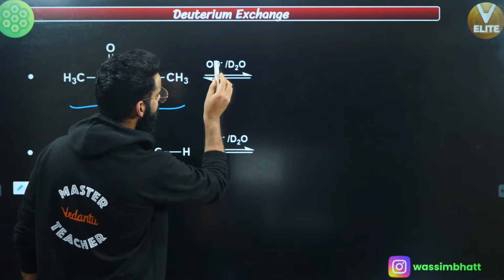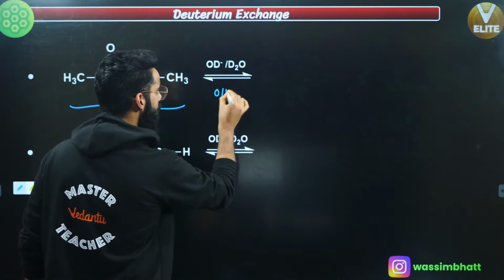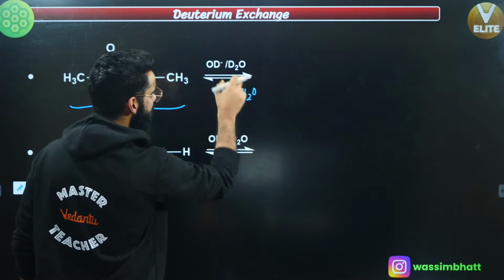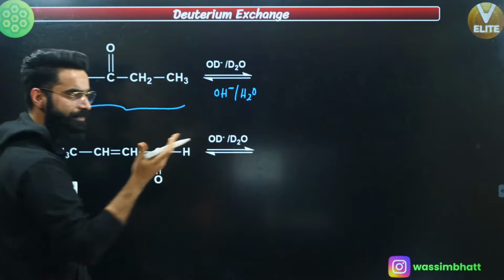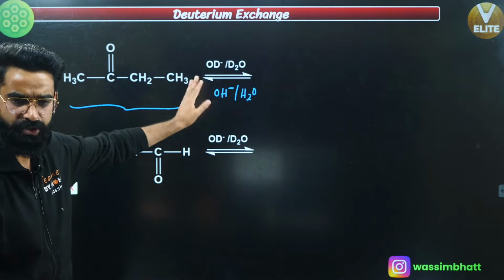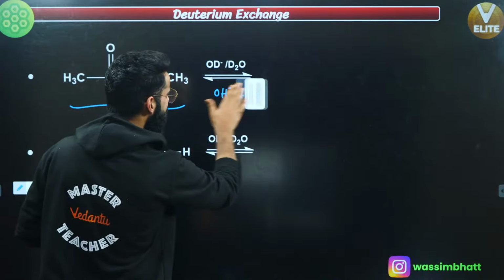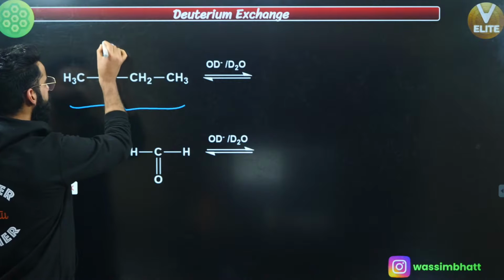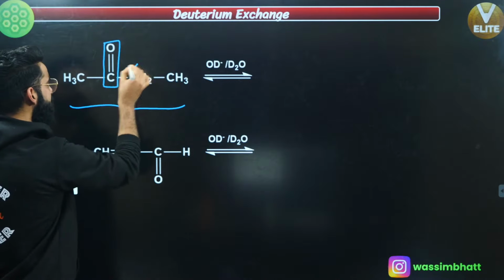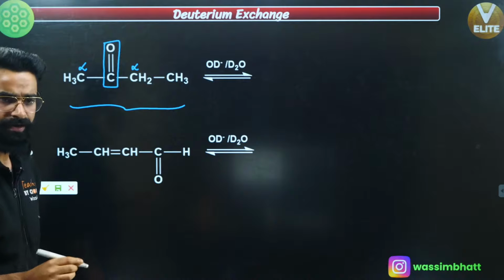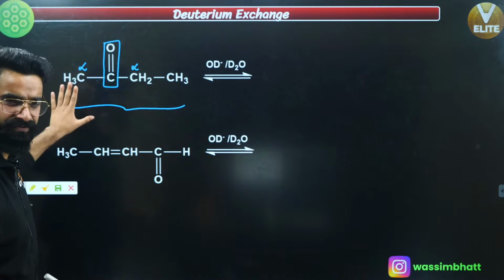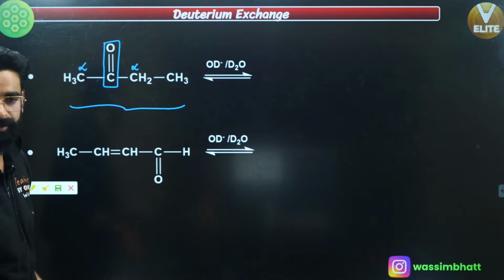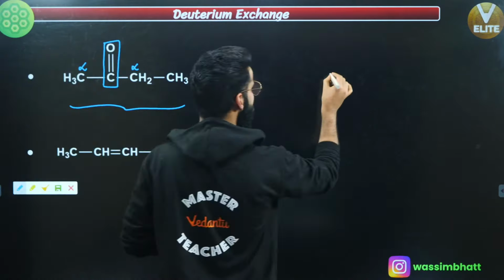Now, till now we used OH negative in presence of H2O, but now I'm going to use OD negative in presence of D2O, where D is basically the isotope of hydrogen, deuterium. What you simply do is, with respect to the carbon double bond O, find the alpha carbons. This is the alpha carbon, and this is the alpha carbon. Whatever hydrogens are attached to the alpha carbons, remove those hydrogens and put deuterium instead. So you'll get something like this.